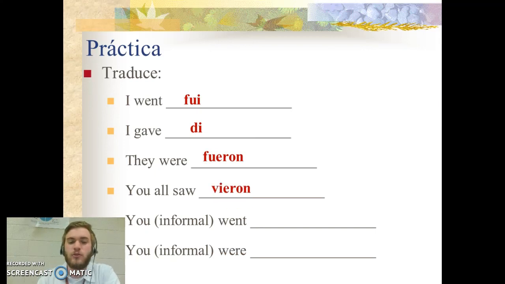The informal you went. Fuiste. The informal you were. Fuiste. And again, these two are the same because this one came from the verb ir and this one came from the verb ser. So fuiste can again mean you went or you were.